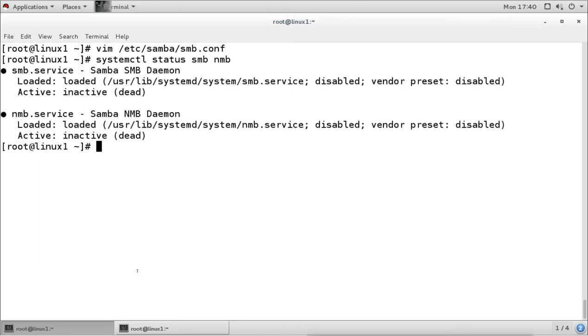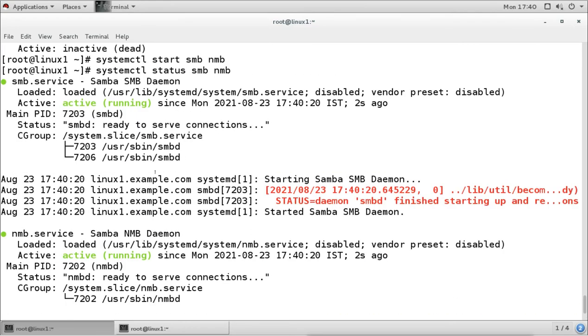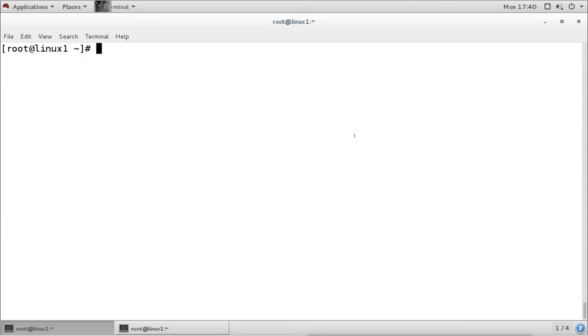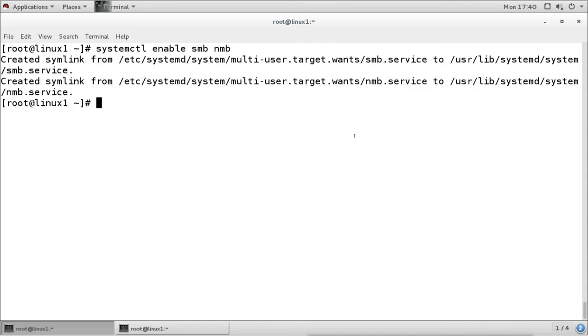It shows that both the services are not running. They are loaded but inactive, dead. So I want to start the services. I will say systemctl start SMB and NMB, and both services are going to be started. Now when you check the status, both the services are running, but by default they are disabled. So next time when we boot the system, they will remain disabled. So I will enable these also, with the command enable SMB and NMB, and now both the services are enabled.